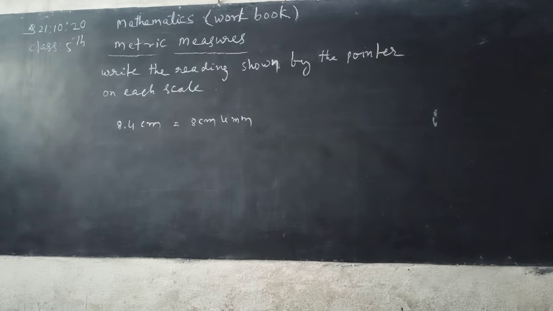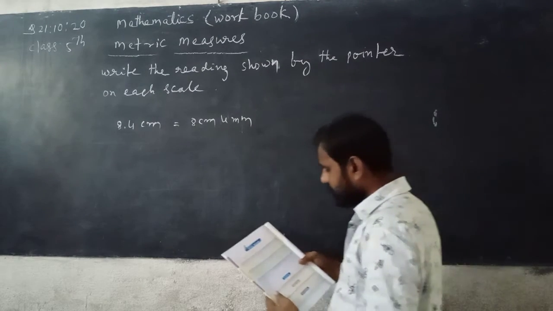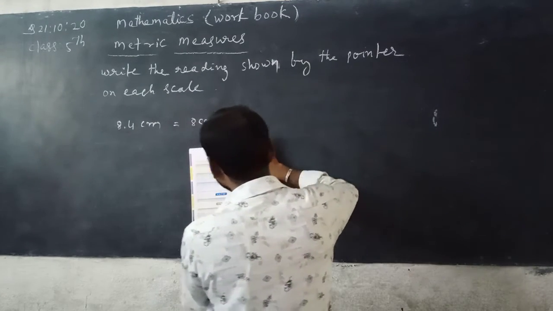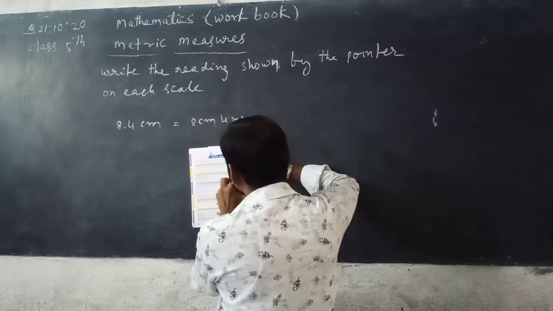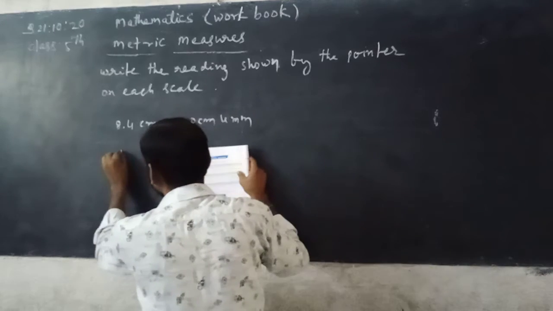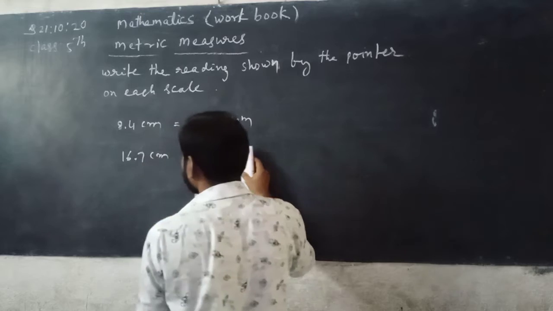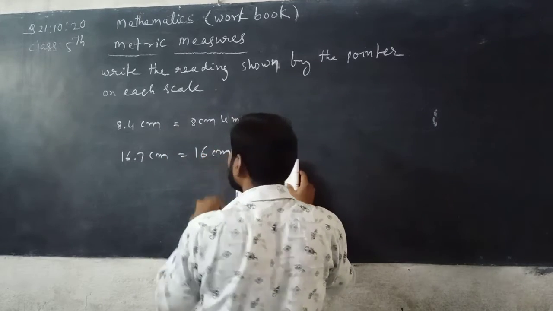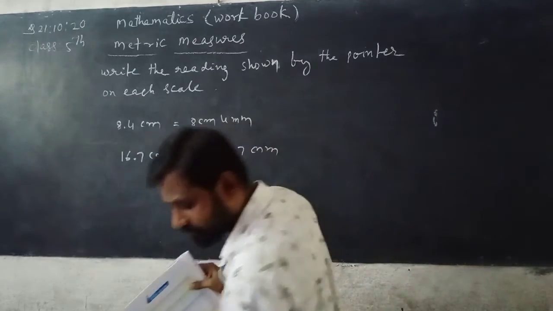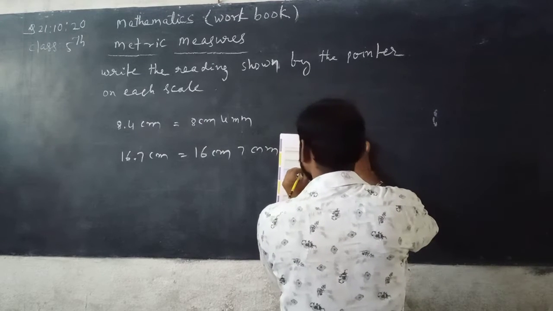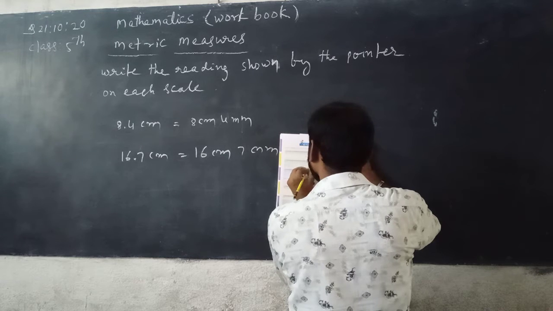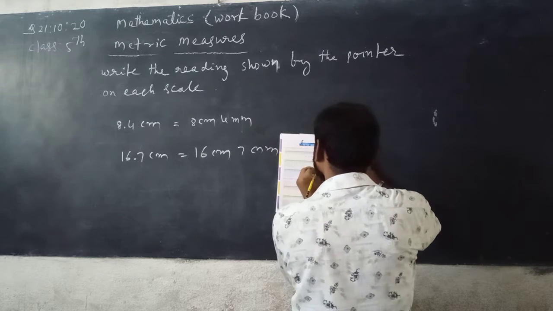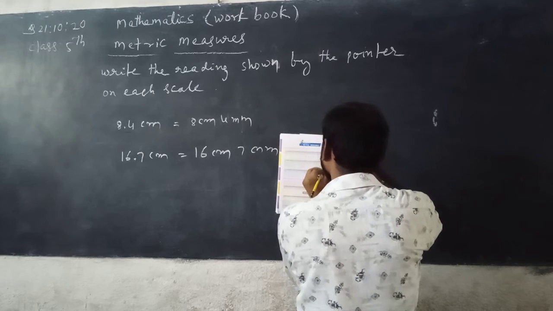Now next, the second one. Where is the pointer? On 16 point something, so count. See, count how many digits there are: 5, 6, 7, means 16.7 centimeter. It can be written as 16 centimeter and 7 millimeter. 16.7 centimeter equals 16 centimeter 7 millimeter.